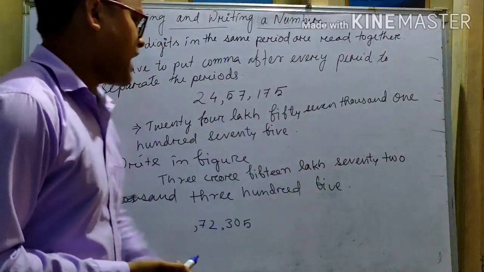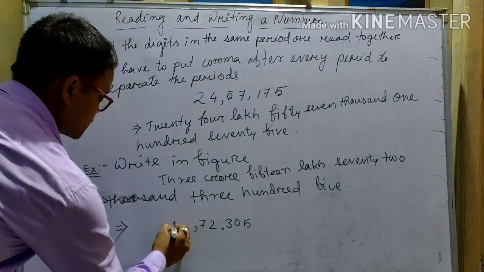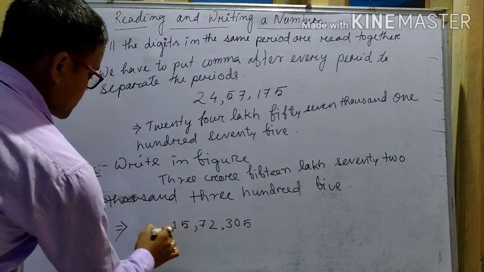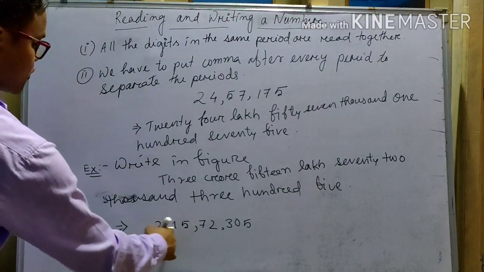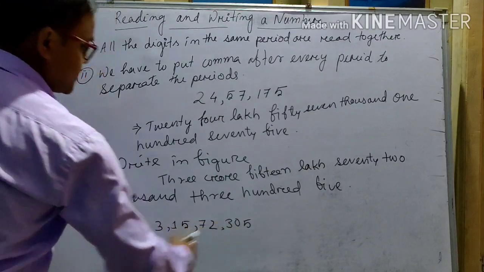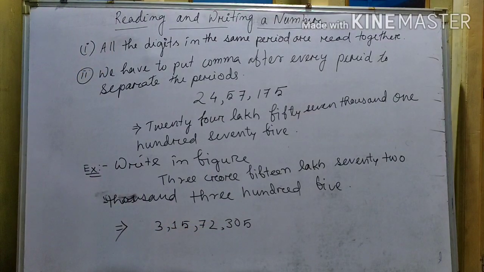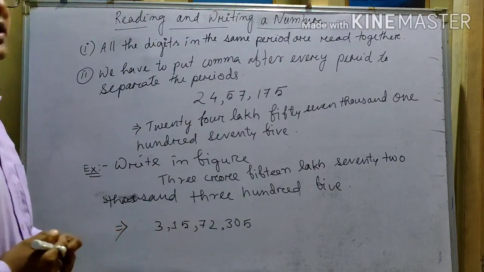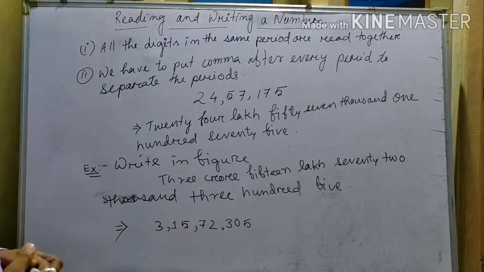Then 15 lakh, and 3 crore, so 3,15,72,305. In this way we can read and write a number in the Indian place value system.